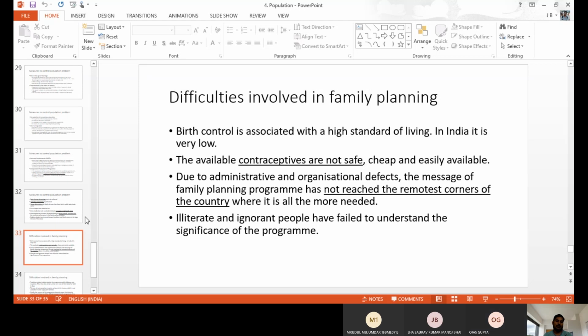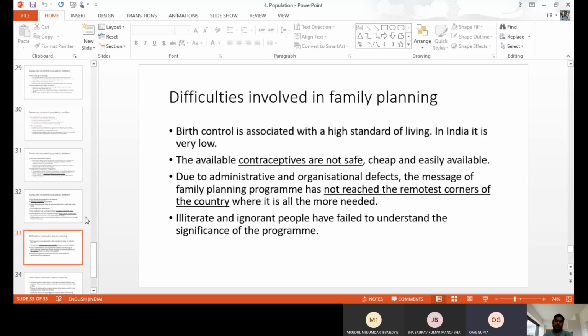In a number of developed countries, the standard of living is high, so they reduce the total number of population. So we should develop the standard of living for all people, then we will be able to stop population growth. And sometimes the contraceptive is also not safe.